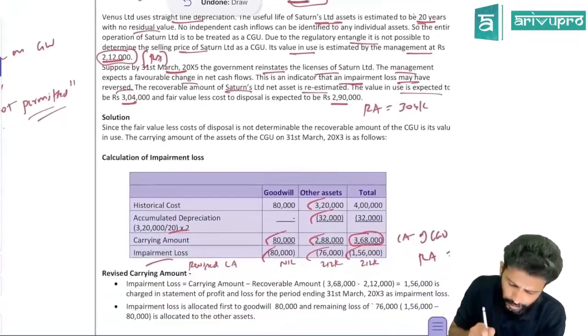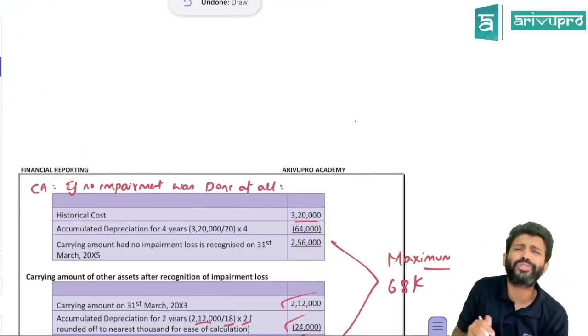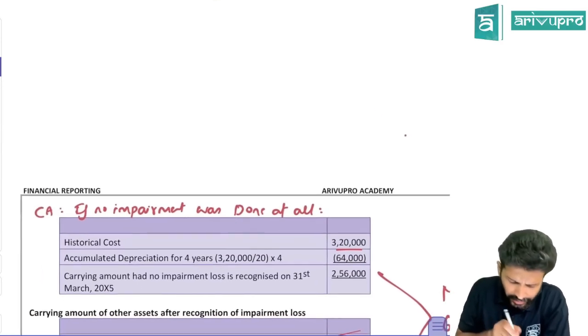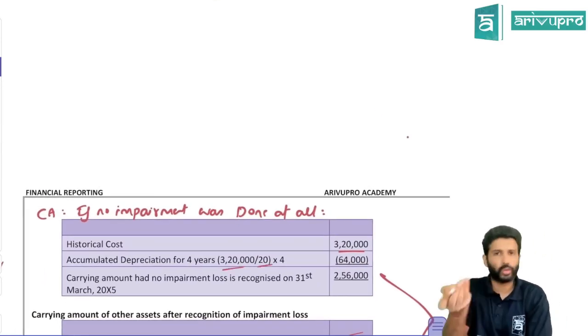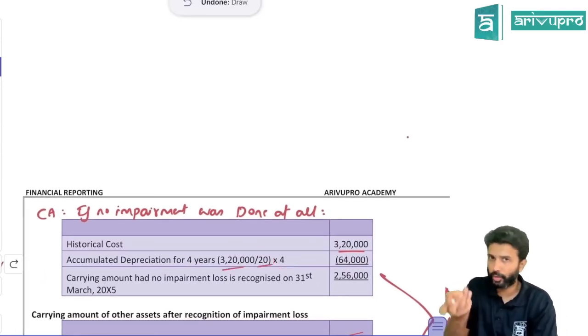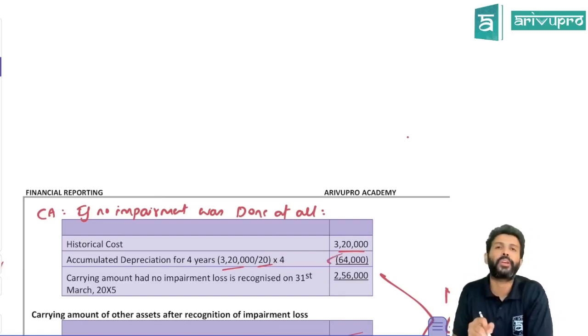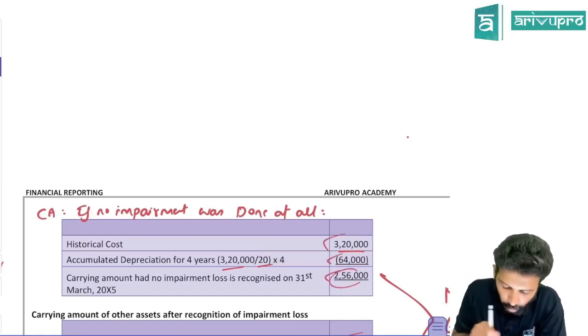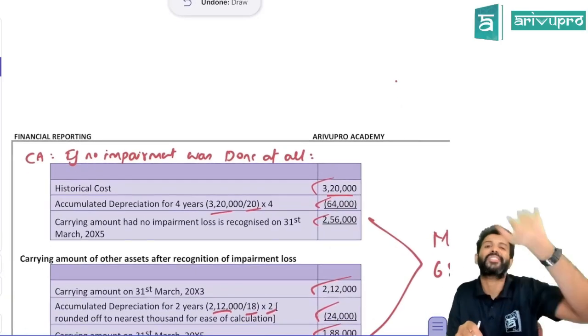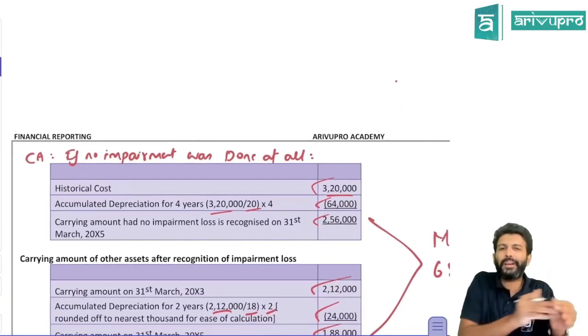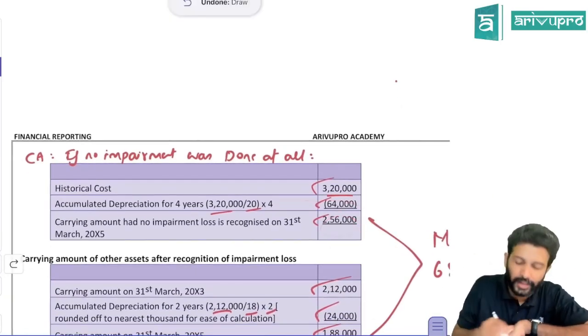The asset's value initially was how much? 3,20,000. So reduce 4 years of depreciation: 3,20,000 divided by 20 years, that is the total life, multiplied by 4 because you have used this asset for 4 years. That means the depreciation for 4 years is 64,000, so the carrying amount would have been 2,56,000. If you had not done impairment, the carrying amount of the asset would have been 2,56,000.